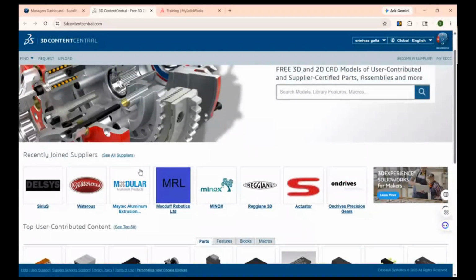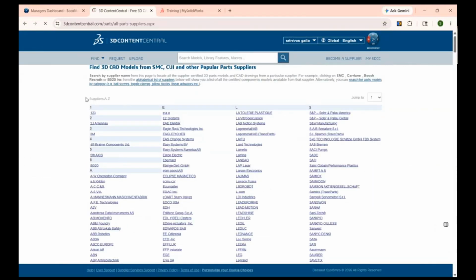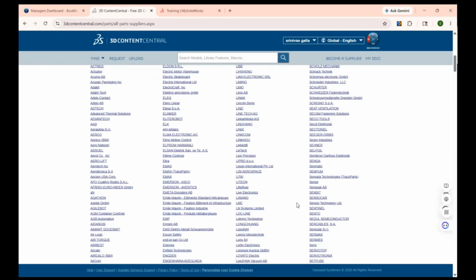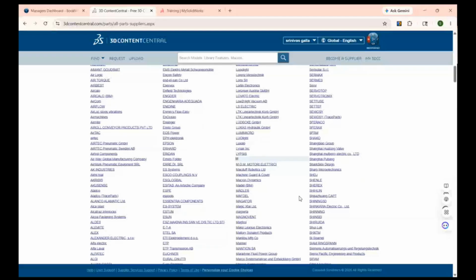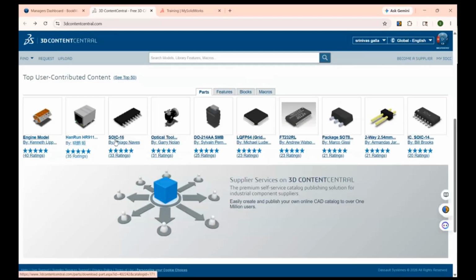After logging in, you will get a home screen like this. Here you can see all the suppliers. These are the suppliers that we have, also like Siemens. There are so many multinational, international companies. They have the products like this.